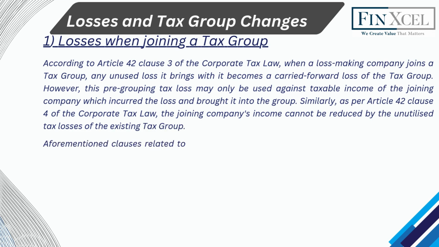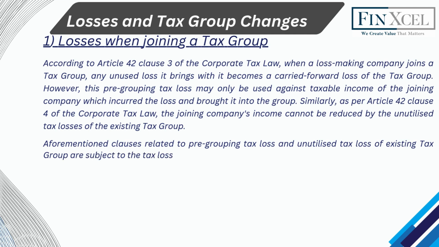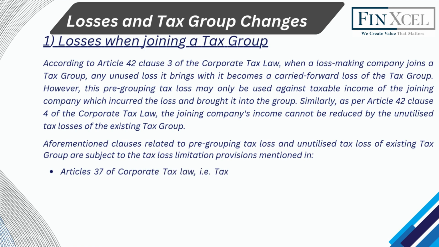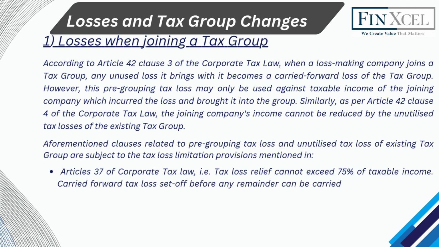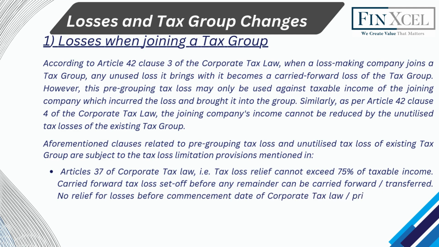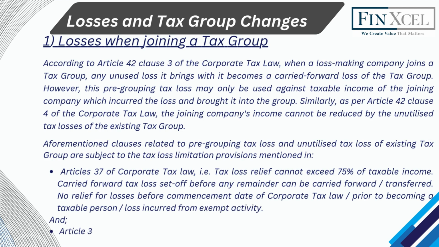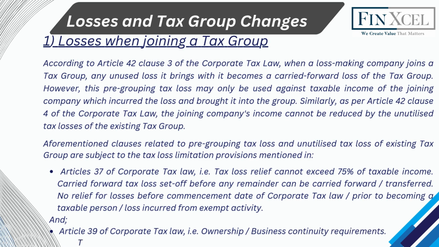The aforementioned clauses related to pre-grouping tax loss and unutilized tax loss of the existing tax group are subject to the tax loss limitation provisions mentioned in Article 37 of the Corporate Tax Law, that is, tax loss relief cannot exceed 75% of taxable income. Carried forward tax loss is set off before any remainder can be carried forward or transferred. No relief for losses before the commencement date of the corporate tax law or prior to becoming a taxable person, or loss incurred from exempt activity. And Article 39 of the Corporate Tax Law, that is, ownership or business continuity requirements. These articles have been discussed in previous videos.